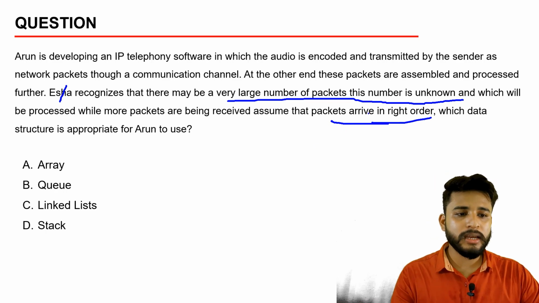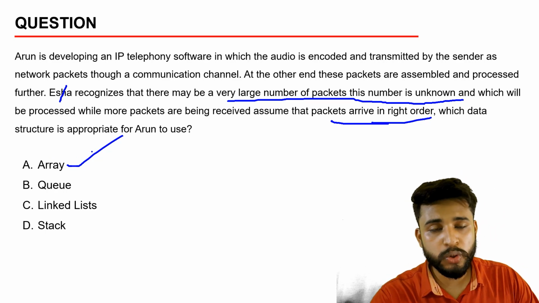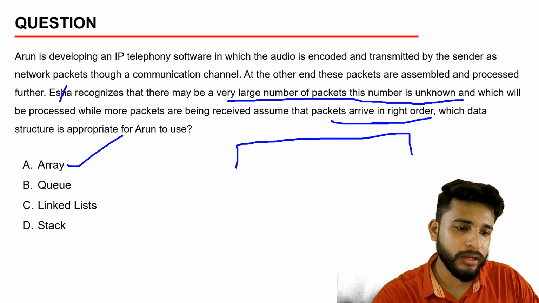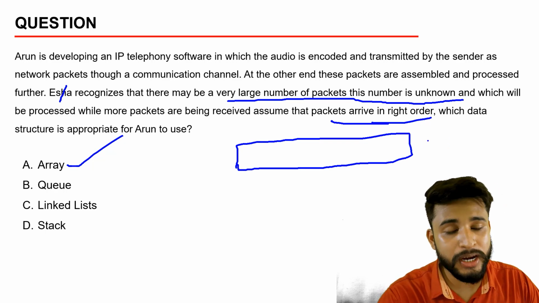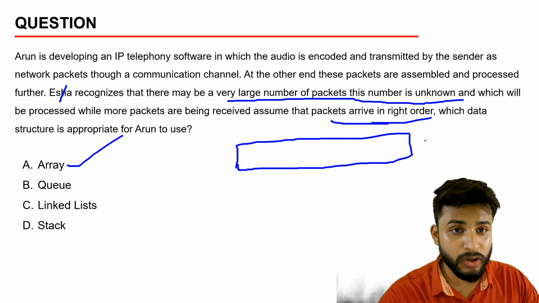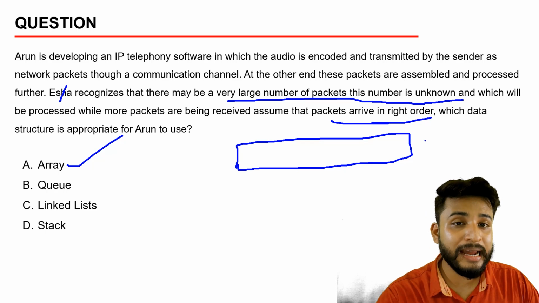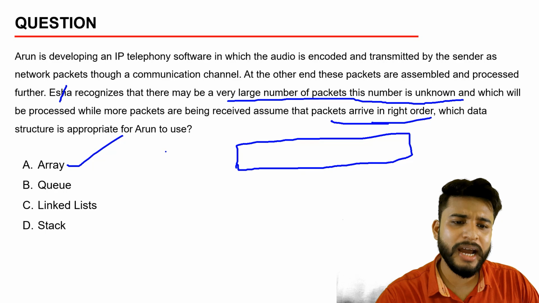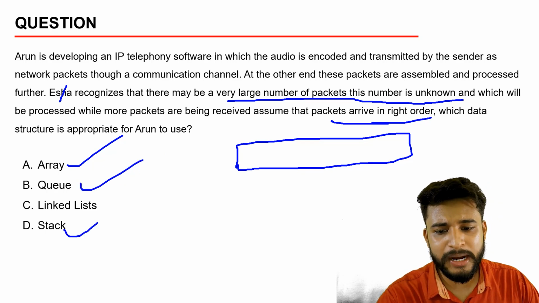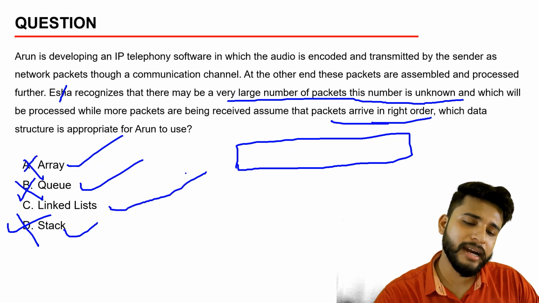In this question, we can't use the first one. An array can store a limited amount of data. When you are declaring an array, you need to define what the size of the array will be. It can be 100 or 20 or 5. A queue cannot be used because queue and stack are implementations of an array, so we would need to define the array size. So what is left is the linked list.